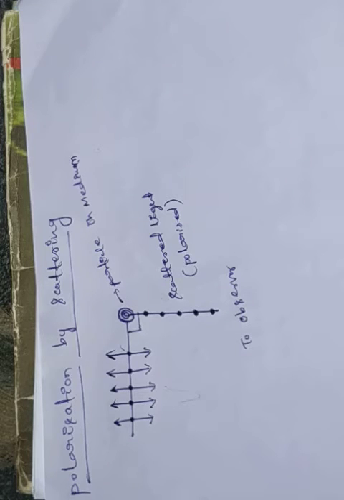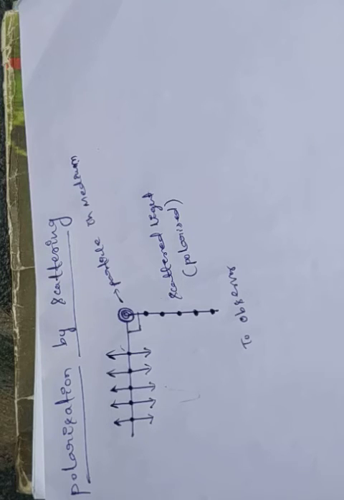So in case of transverse waves and longitudinal waves, polarization takes place in case of transverse waves only, not in case of longitudinal waves. Because in longitudinal waves, the direction of vibration of the particles and the direction of propagation are both the same, so in that case we do not observe this polarization effect.